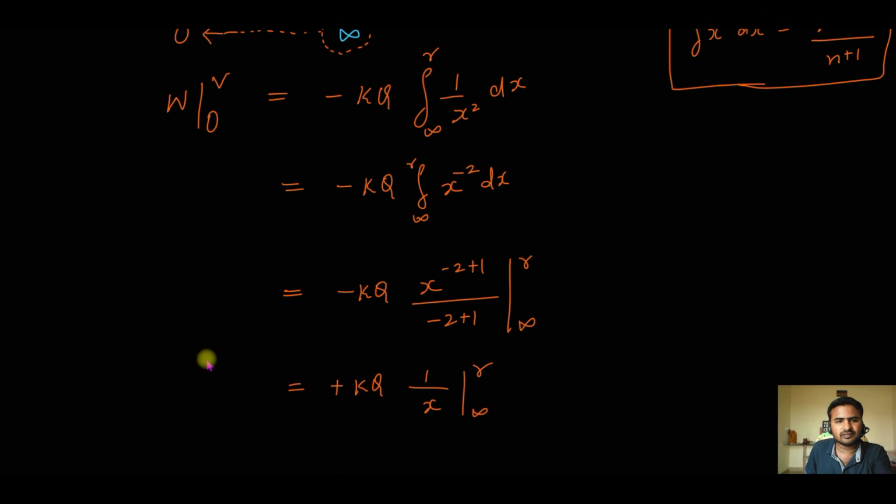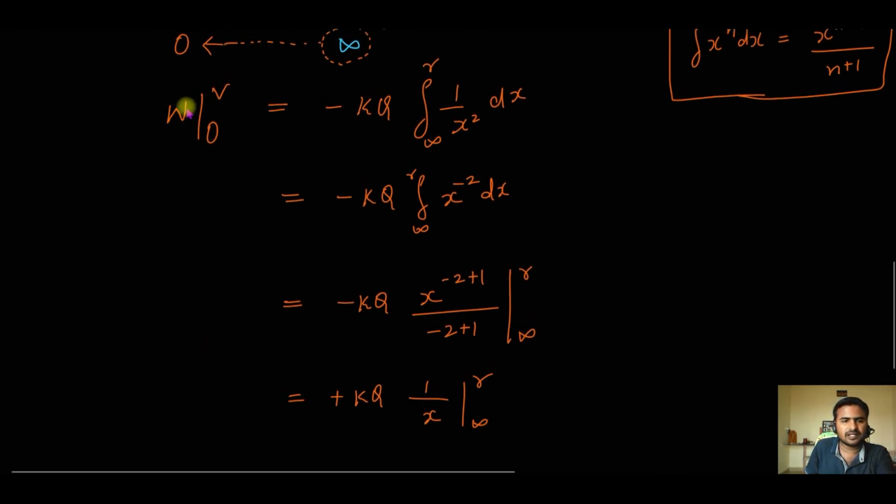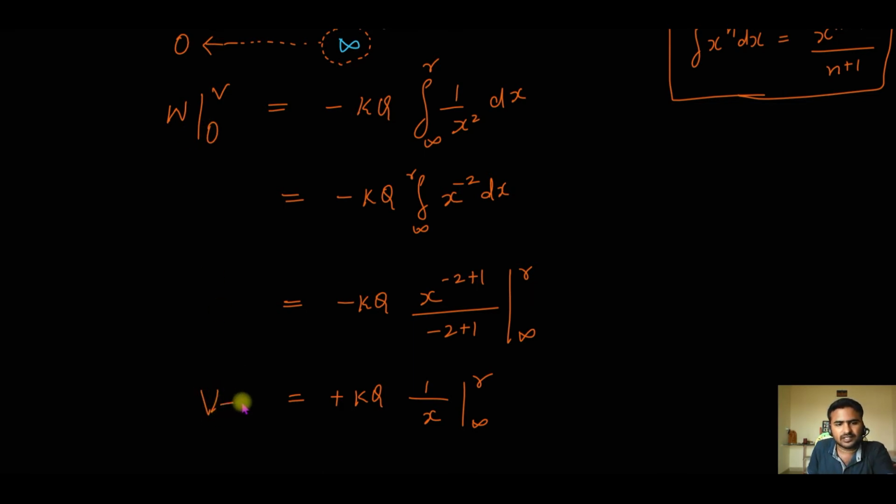And in the LHS, if you substitute the limit, in place of w I will substitute capital V, then put a minus sign, and again in place of w I will substitute the lower limit. So capital V minus 0 is what you get, because in place of w, first I substitute the upper limit, which is V, then put a minus sign, and in place of w put the lower limit, which is 0 in this case.